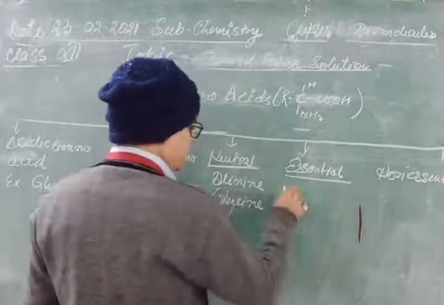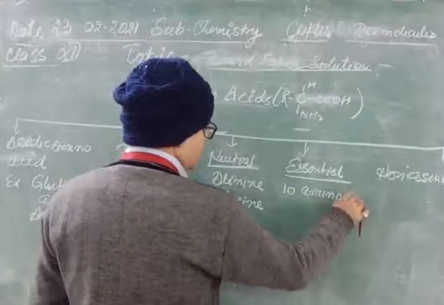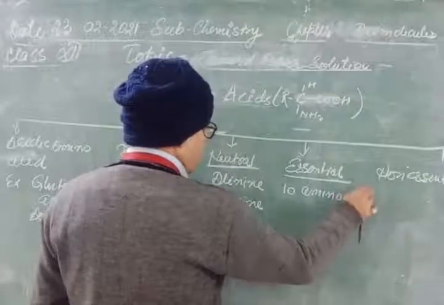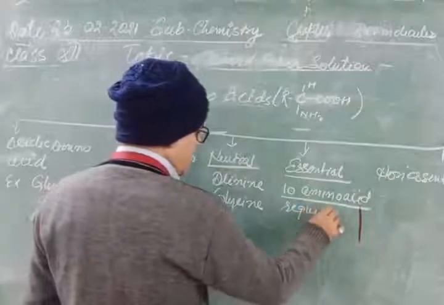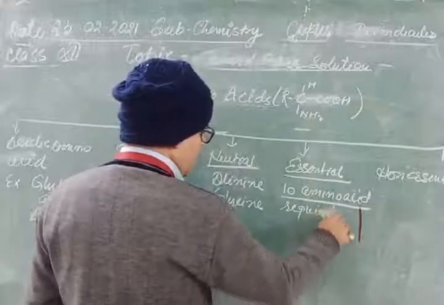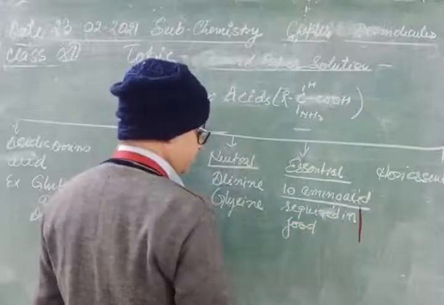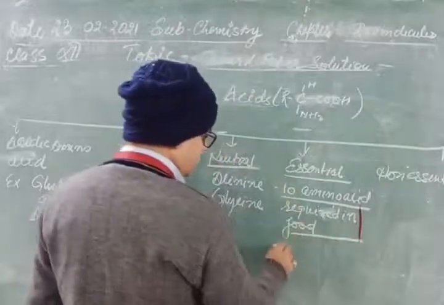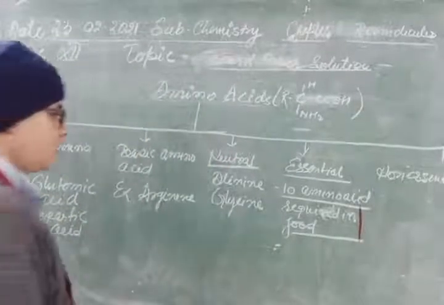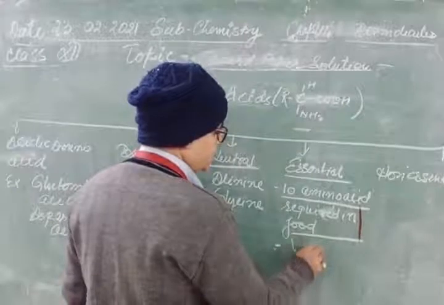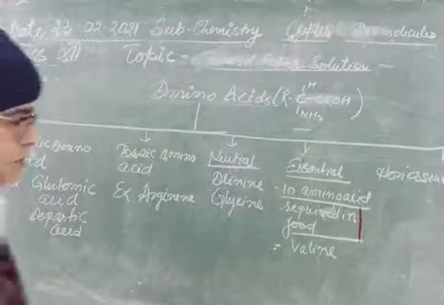Essential: there are 10 amino acids required in food, and some examples are valine and leucine.